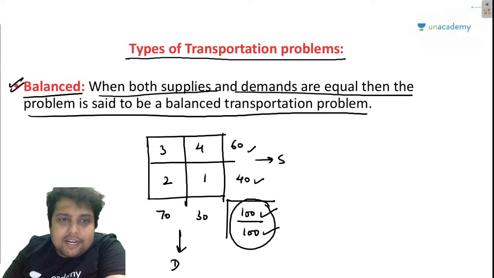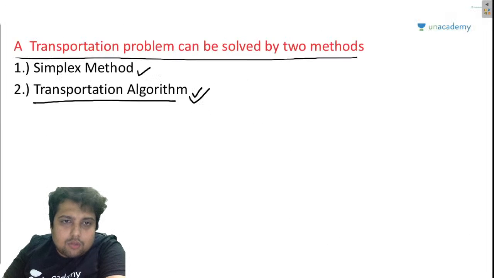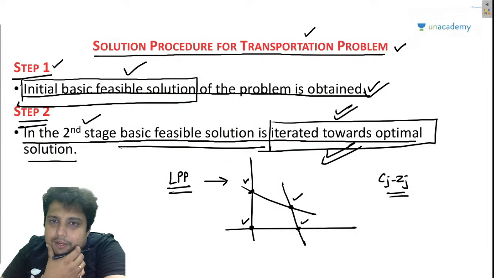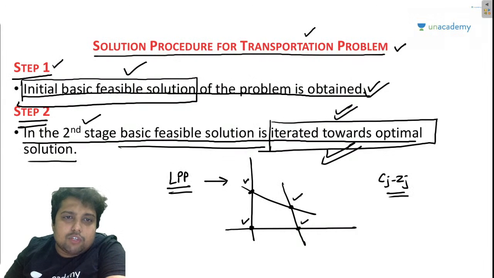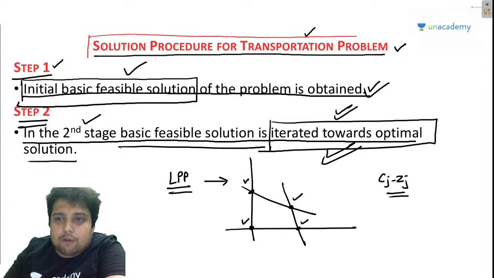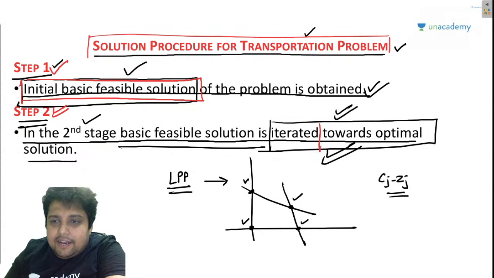We have completed stage 1. So what is stage 1? Remember, we were discussing the solution procedure of the transportation problem. The solution procedure basically has two steps, step 1 and step 2. Step 1 was to find the initial basic feasible solution, and step 2 was to perform the optimality test.